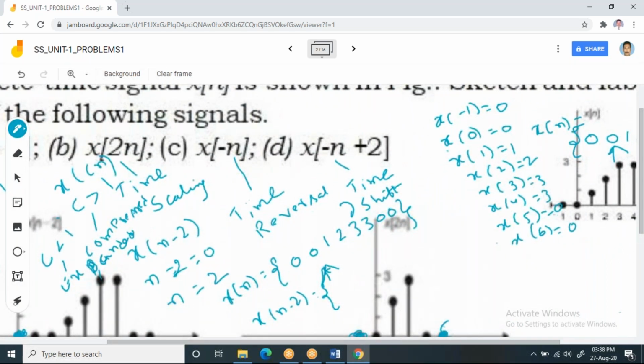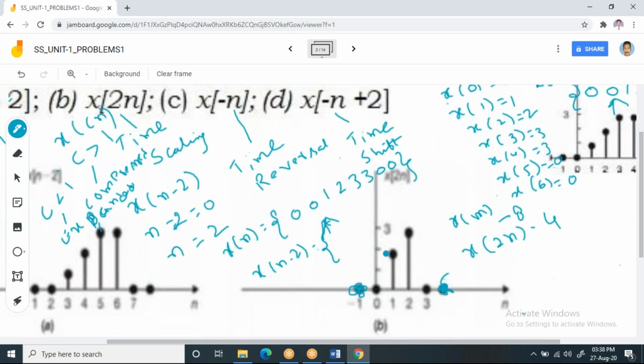If you observe x of n, I have 8 samples. Now for x of 2n, you can find only 4 samples. Now observe it. Instead of n, now we have 8, but only half of those values will get for 2n. So that's how, whether your answer is right or wrong also you can decide. So these are the only 4 samples you are going to get.